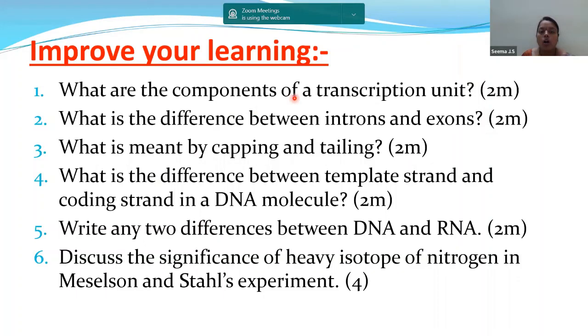If you observe, all the above 5 questions are 2-mark questions. And children, for 2-mark questions, you must read everything from the textbook because you cannot have a choice from them. So all the 2-mark questions are important. If you refer to the textbook, the explanation is very good. Then discuss the significance of the heavy isotope of nitrogen in Meselson and Stahl's experiment. We have discussed Meselson and Stahl's experiment about the heavy isotope of nitrogen. That answer is for a 4-mark question.